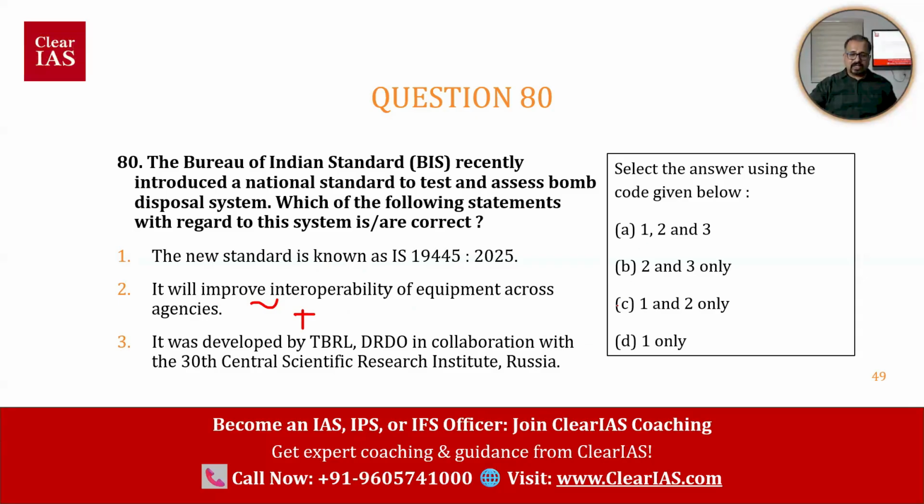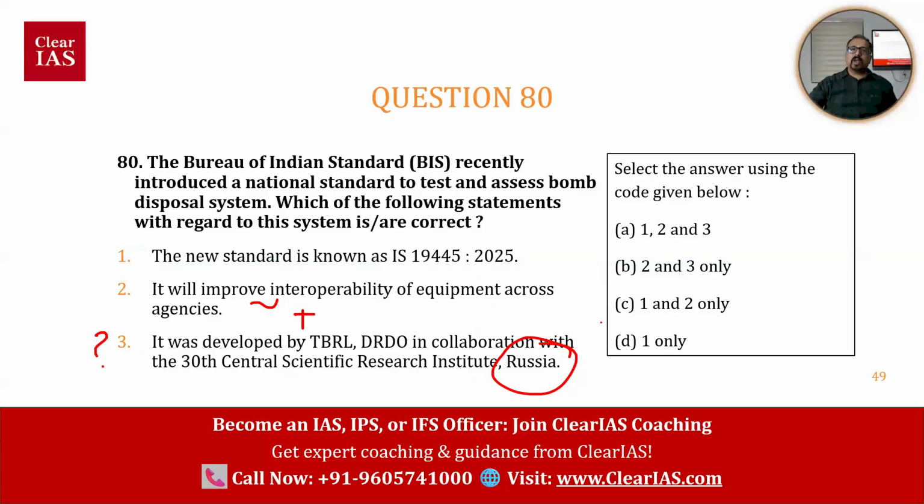Between A, B, and C, what do you choose? So the Bureau of Indian Standards introduced something, right? That standard is developed. Is it developed in connection with Russia? That is something to be thought of. If 3 is gone, A is gone, B is gone, then it will be C and D. So previously also I told, right, 2 has a high chance.